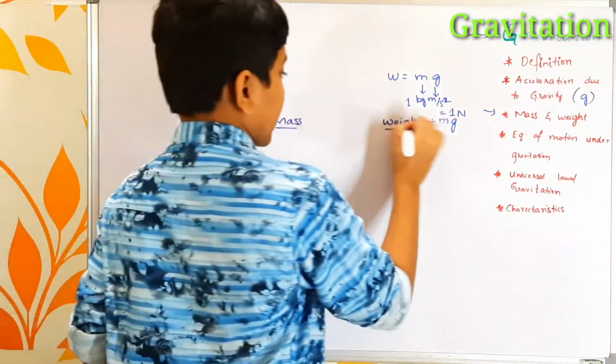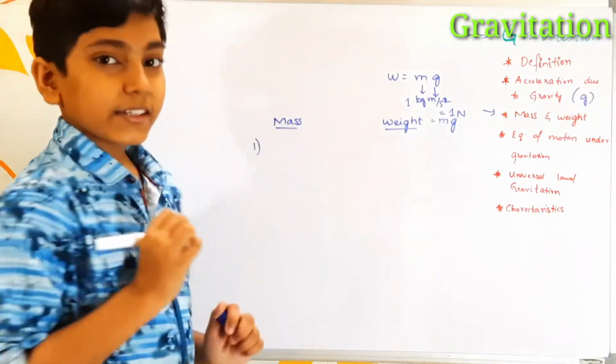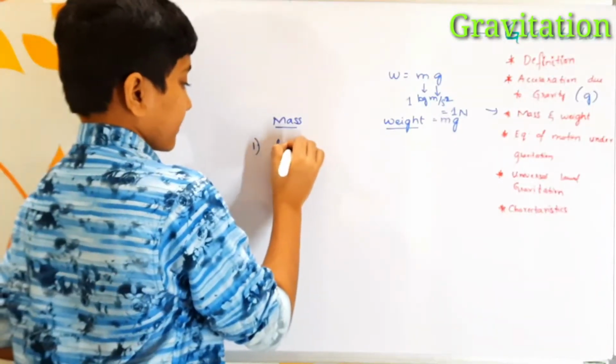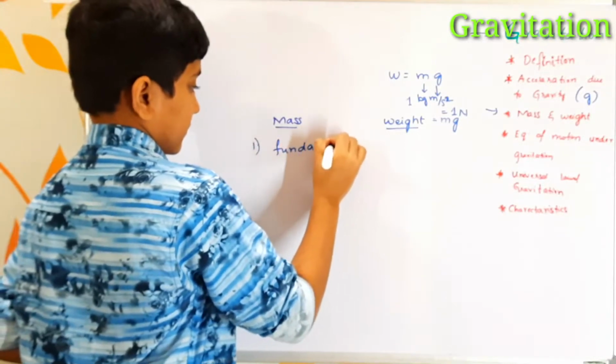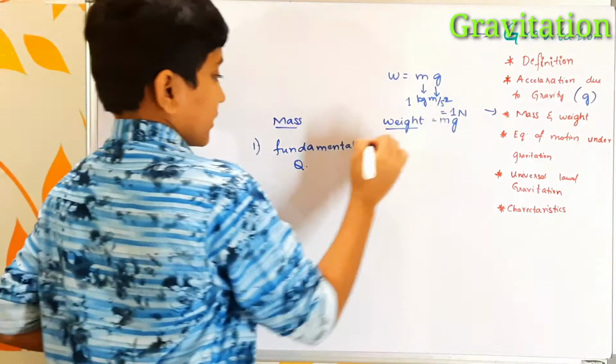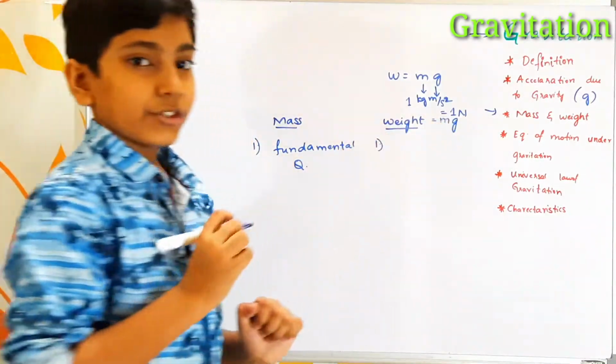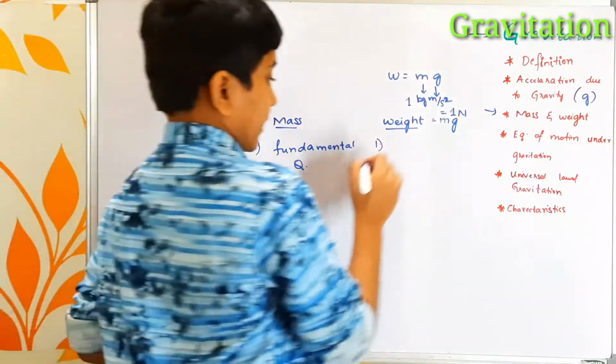What differences can we find between mass and weight? The first difference is mass is a fundamental physical quantity, whereas weight is a derived physical quantity, as it involves mass and acceleration due to gravity.